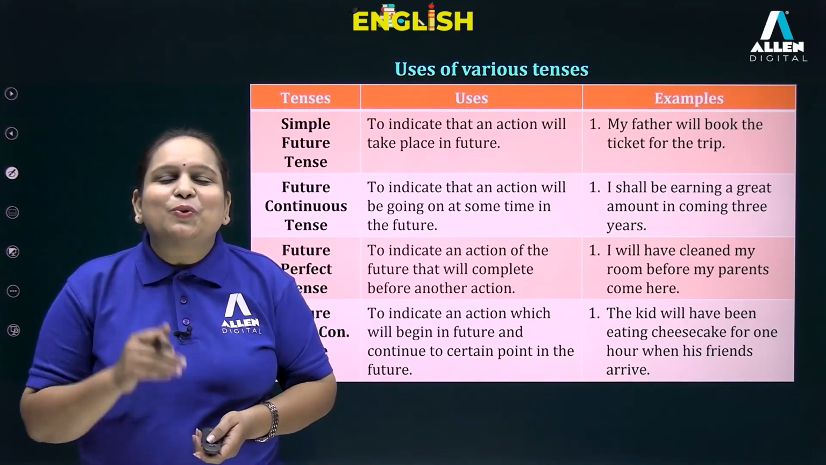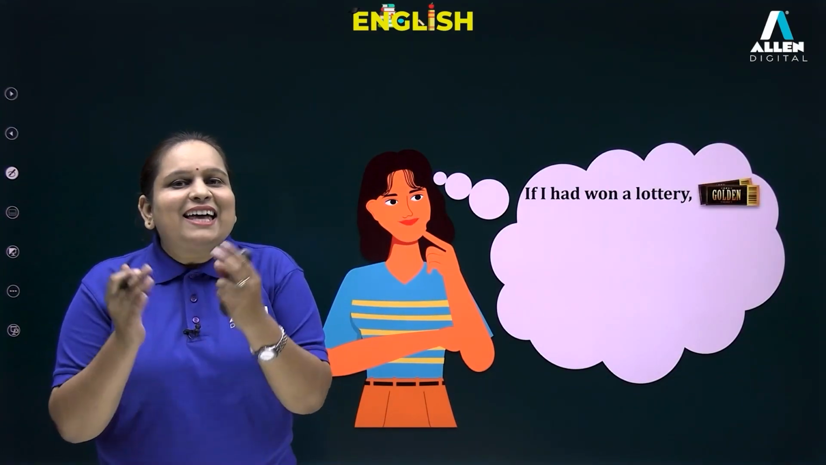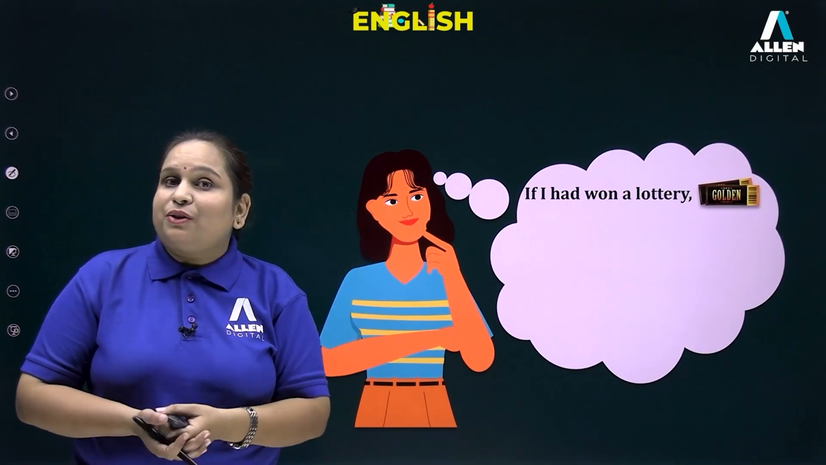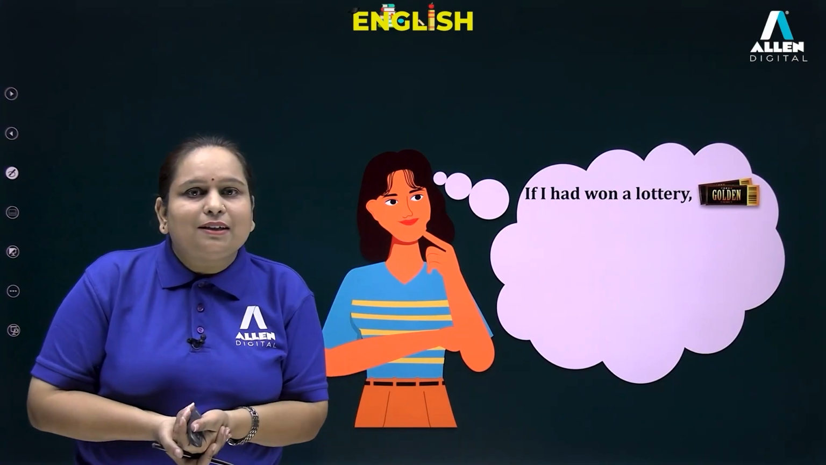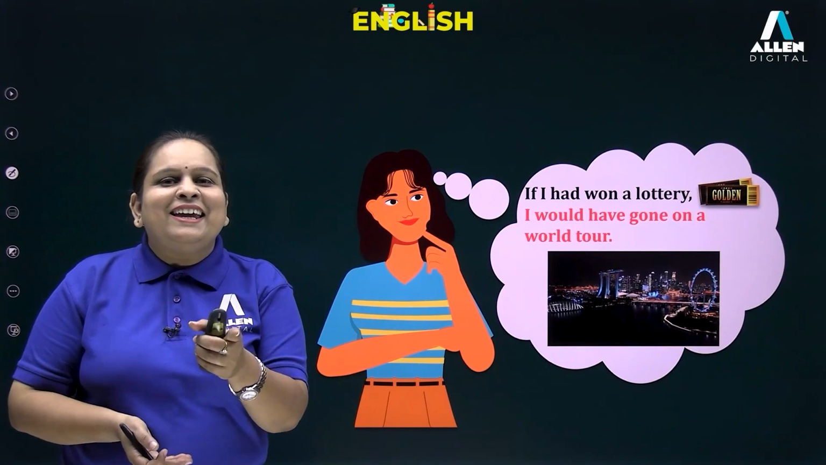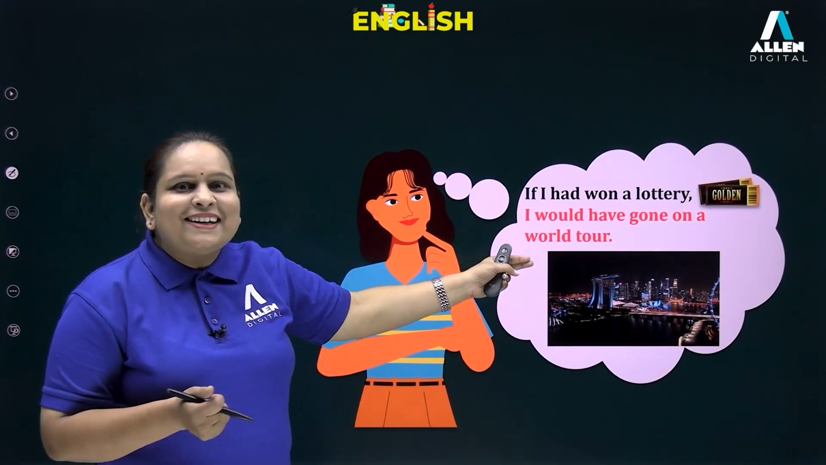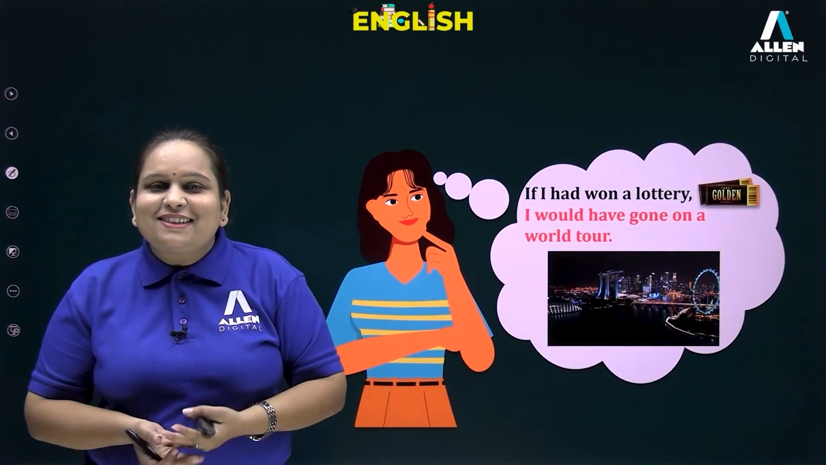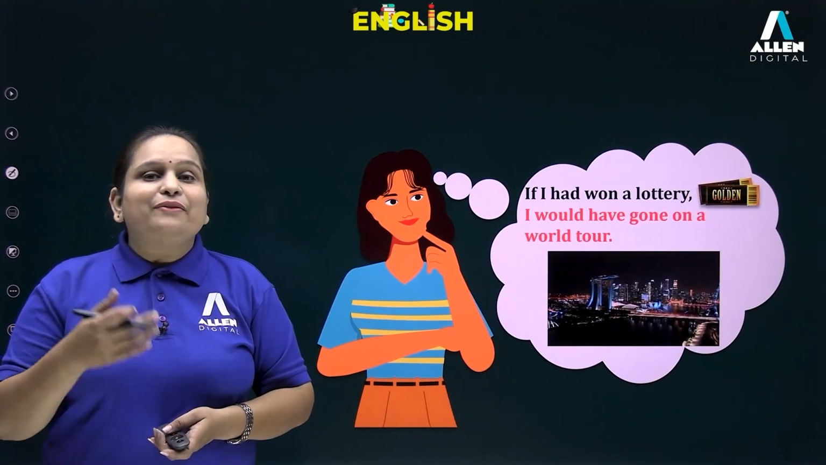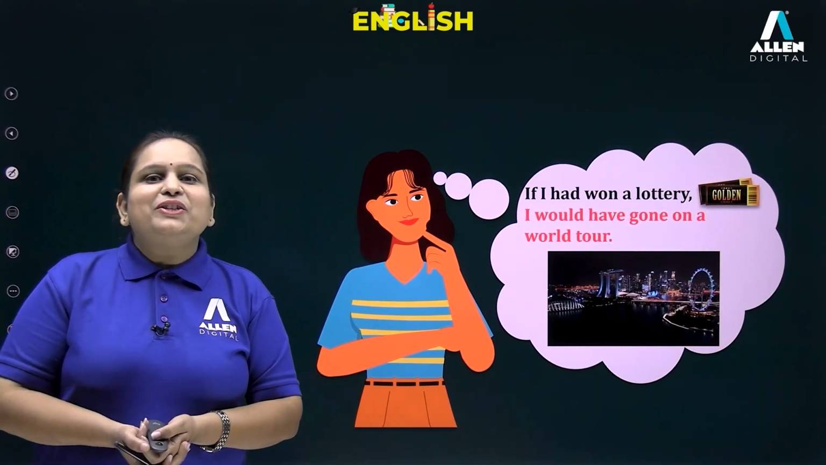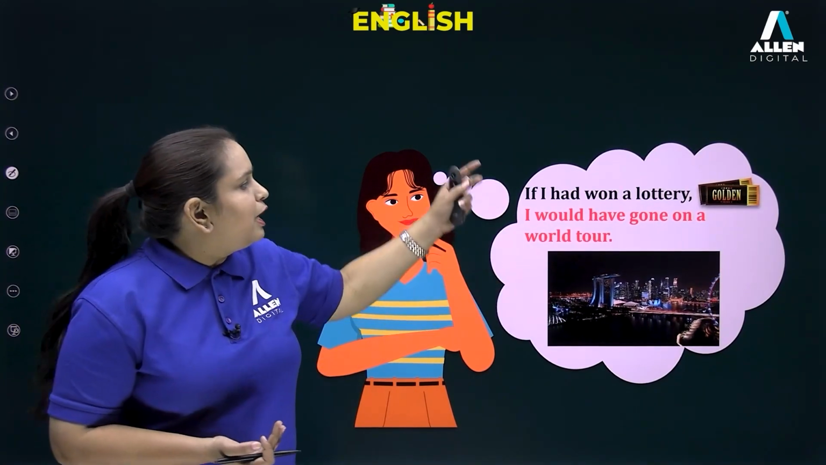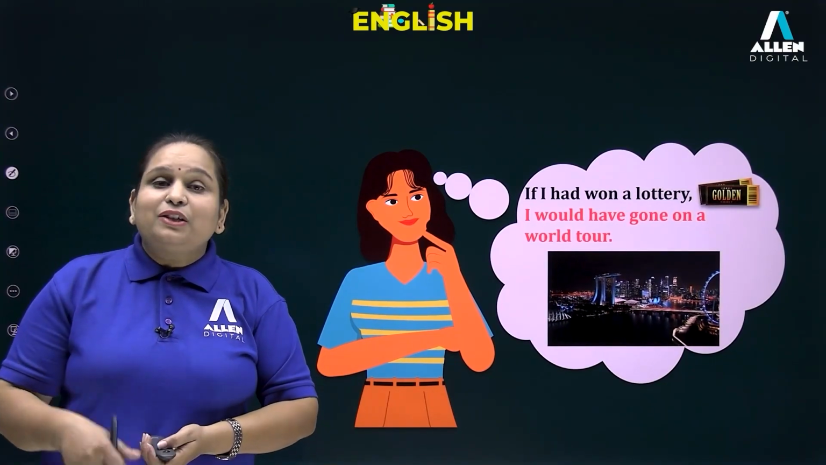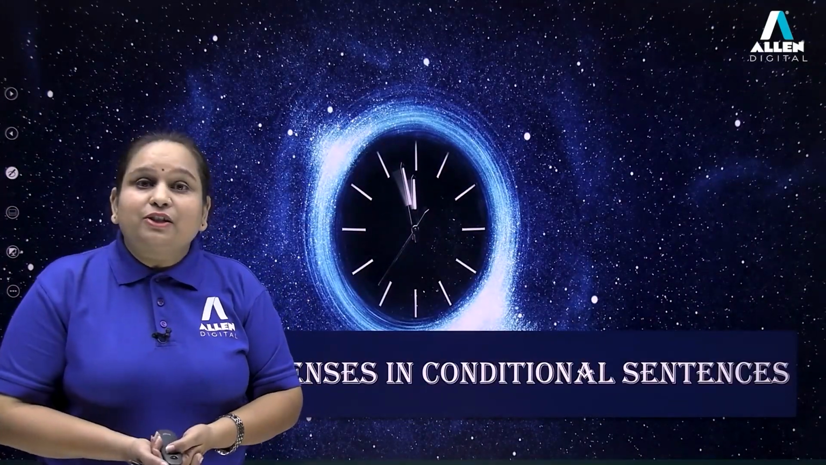Now I present to you one very interesting situation, and here it is. If I had won a lottery. Now, if I had won a lottery, what would I have done? I would have certainly gone on a world tour, right? What about you? Okay, so students, what do you think? What kind of sentence is this? Well, here we have used tenses in order to denote a conditional sentence. So if this thing has happened, then certainly this would have happened. So here we are going to now study tenses in conditional sentences.